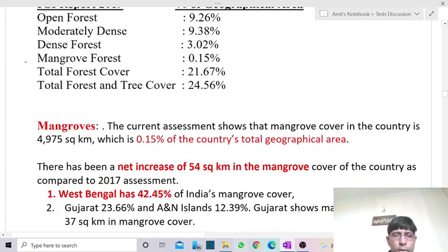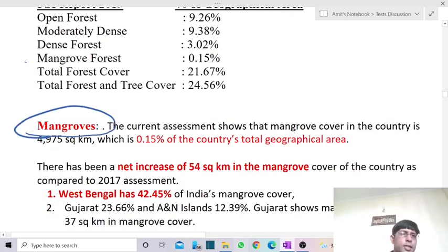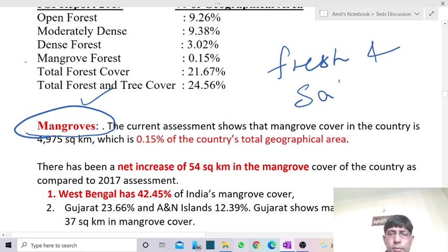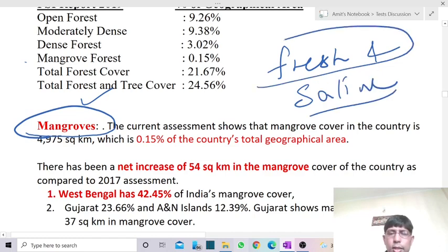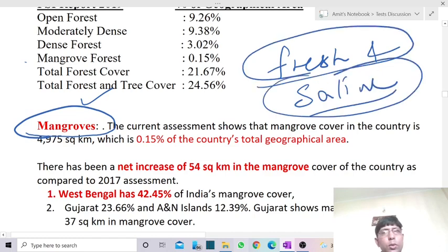Now we have some more factual part linked with mangrove forest, which may come into your exam. Mangrove forest, or mangrove vegetation, is that type of vegetation which can survive both in fresh or sweet water and in saline water. It is found only over the region where fresh water of rivers meets the saline water. Over that part we have the presence of mangrove vegetation.